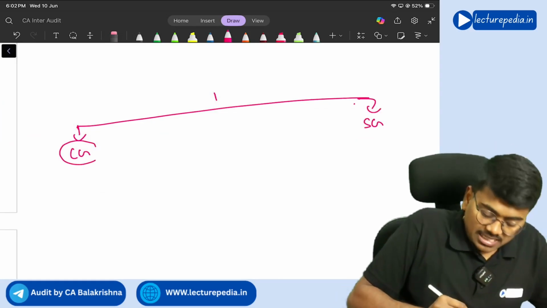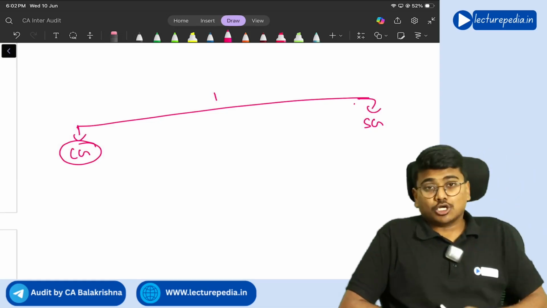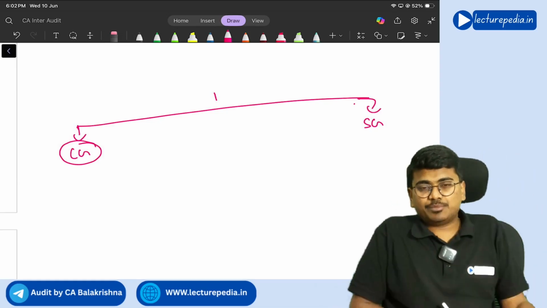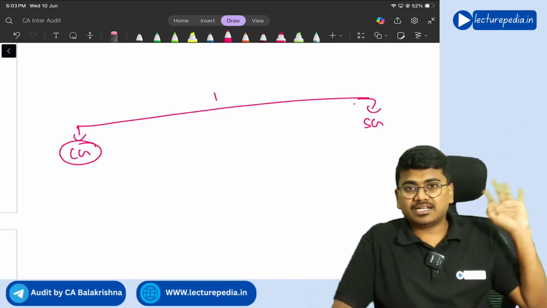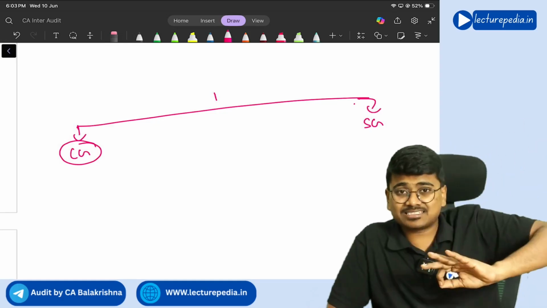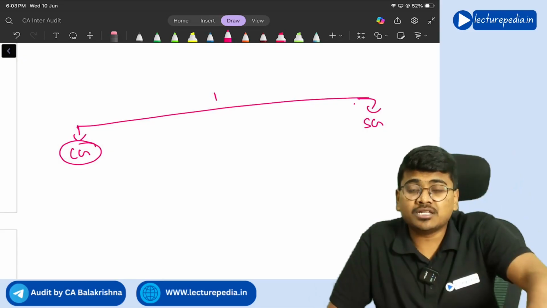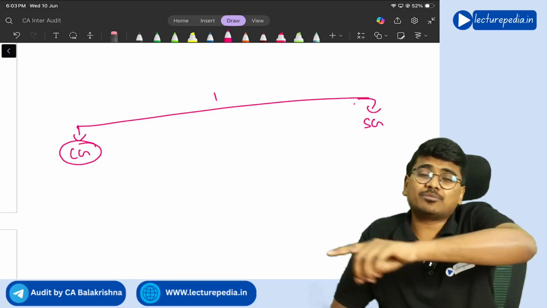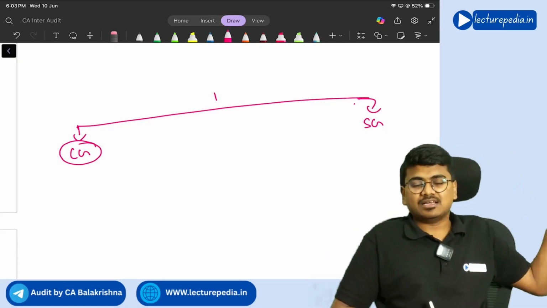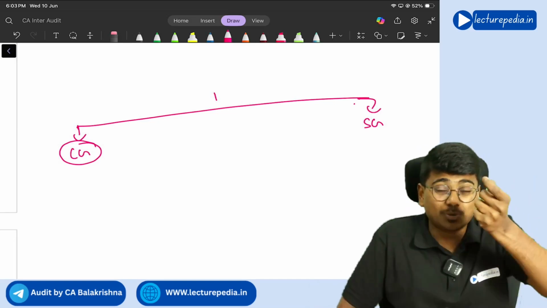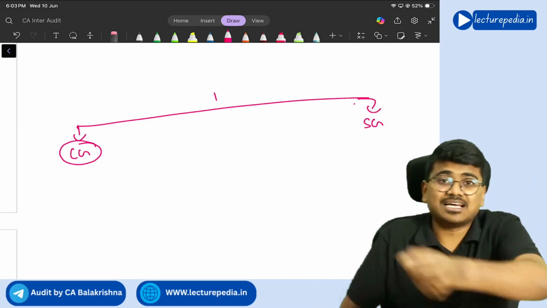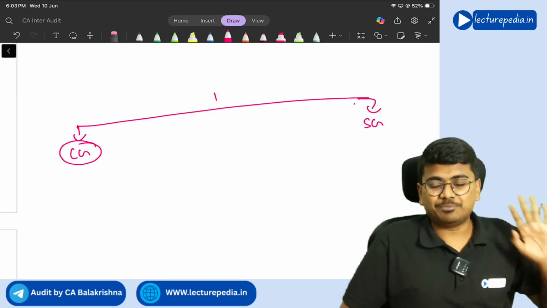Now, central government guaranteed loans should not be treated as NPA even if the amount is outstanding for more than 90 days, until and unless the guarantee has been invoked and central government has repudiated the guarantee. Until and unless central government repudiates the guarantee, you should not treat that loan amount as the NPA.